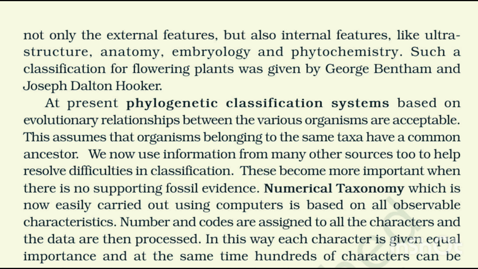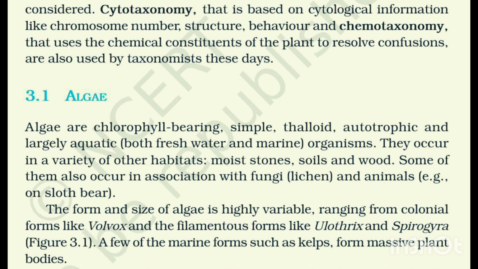We now use information from many other sources too to help resolve difficulties in classification. These become more important when there is no supporting fossil evidence. Numerical taxonomy, which is now easily carried out using computers, is based on all observable characteristics. Numbers and codes are assigned to all the characters and the data are then processed. In this way, each character is given equal importance and at the same time, hundreds of characters can be considered. Cytotaxonomy, that is based on cytological information like chromosome number, structure, behavior, and chemotaxonomy, that uses the chemical constituents of the plant to resolve confusions, are also used by taxonomists these days.